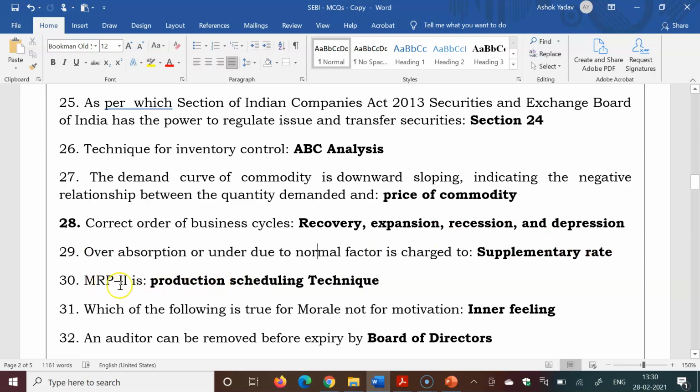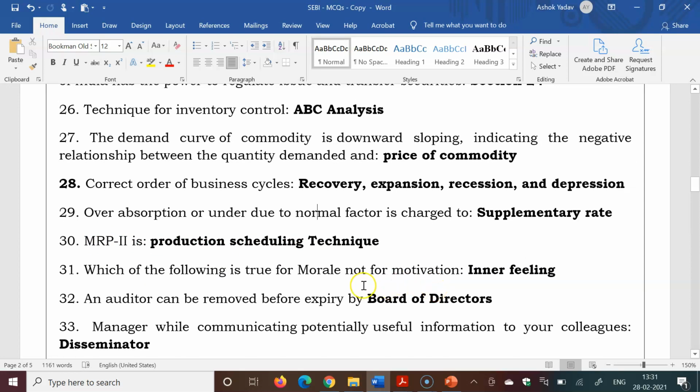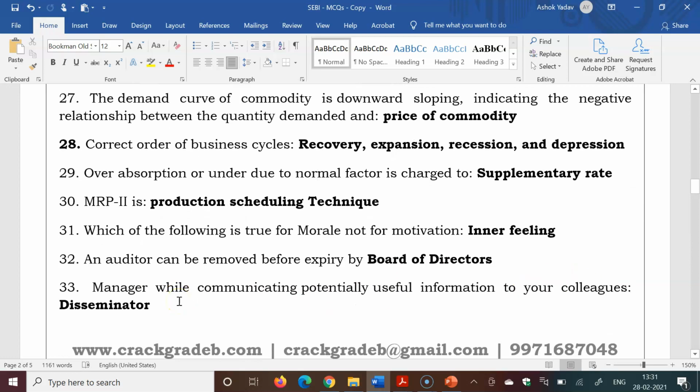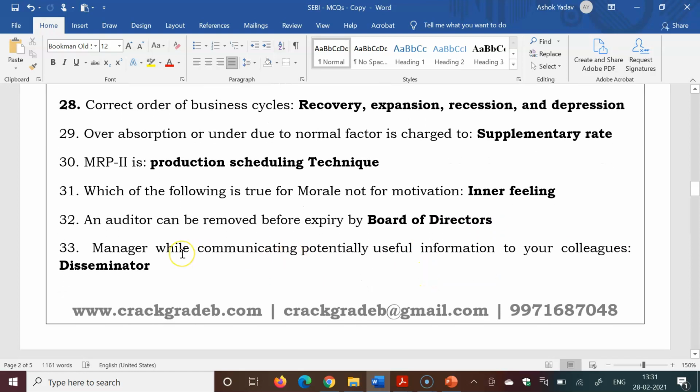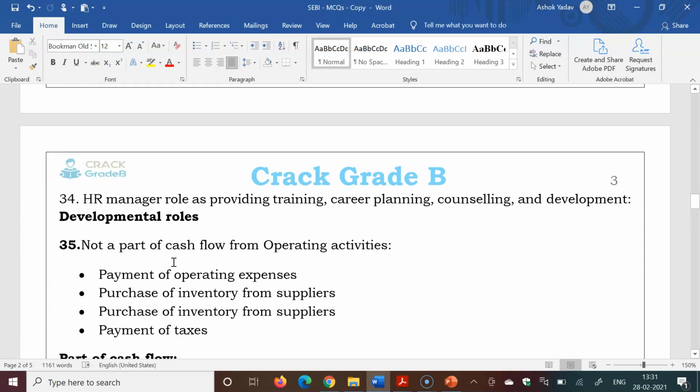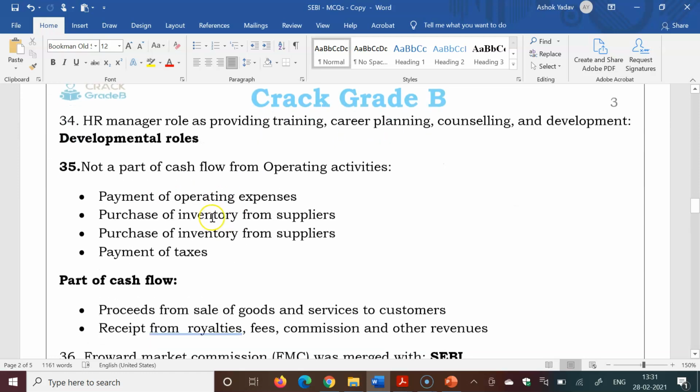MRP 2, material resource planning 2, is a production scheduling technique. Which of the following is true for morale, not for motivation? Inner feeling related option was there. An auditor can be removed before expiry by board of directors. Manager while communicating potentially useful information to colleagues, disseminator. HR manager role as providing training, career planning, counseling and development is a developmental role.